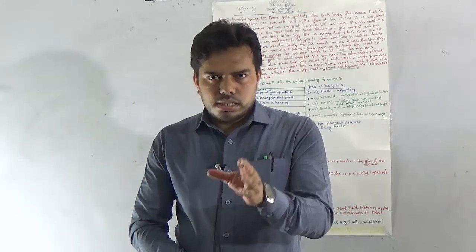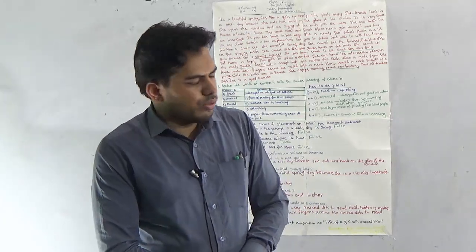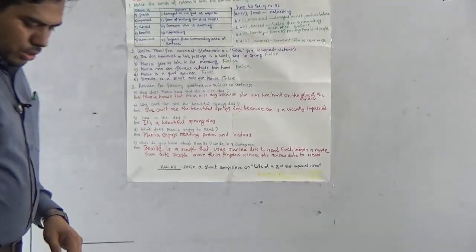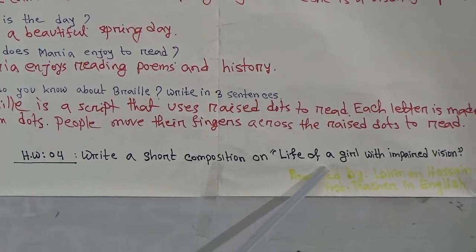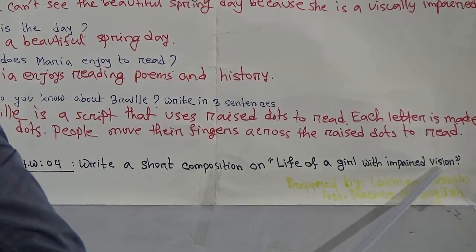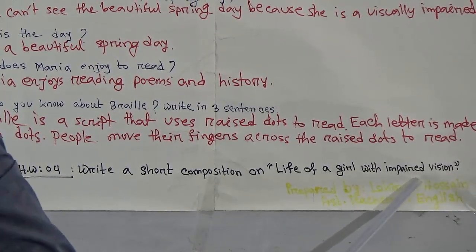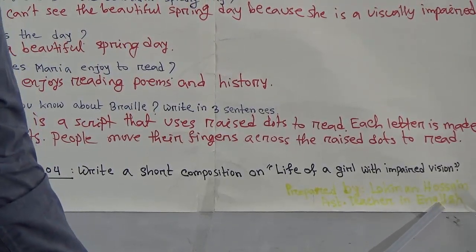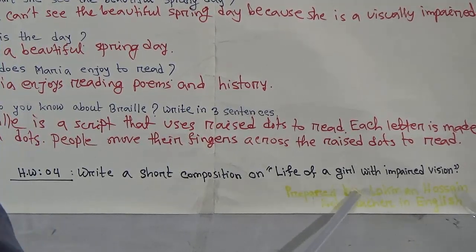If we find some mistakes in your writing, please submit your SW so that we can give you feedback. Okay, today's SW is: write a short composition on the life of a girl with impaired vision. This is your short composition topic. Please submit this SW next Sunday.